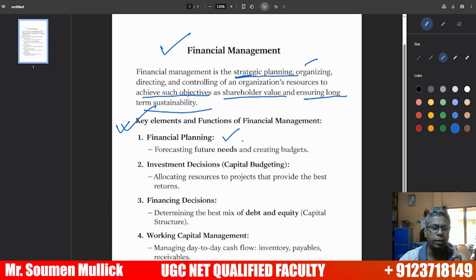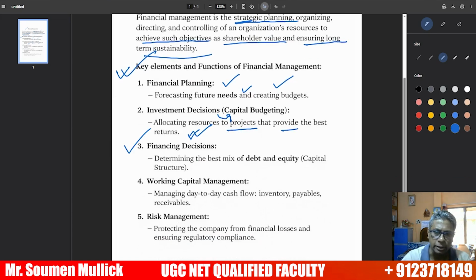Number one, financial planning. Financial planning focuses on future needs and creating budgets. Second important thing, the investment decision. My dear students, try to remember the investment decision is related to capital budgeting: allocating resources to the projects that provide the best return. That is the main objective. When you decide to invest anywhere through capital budgeting, you have to take the investment decision.